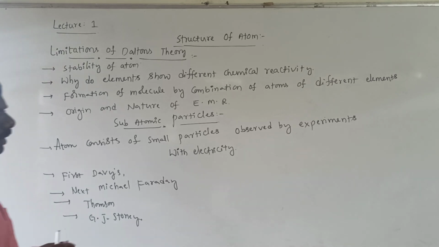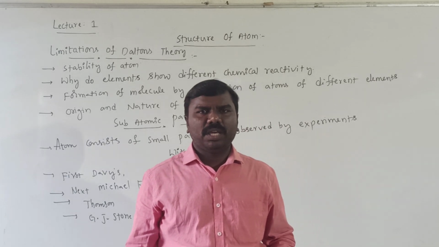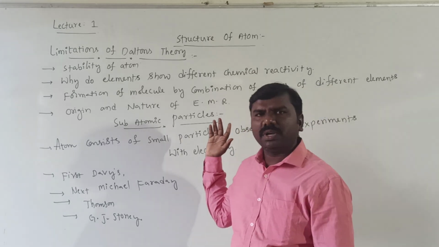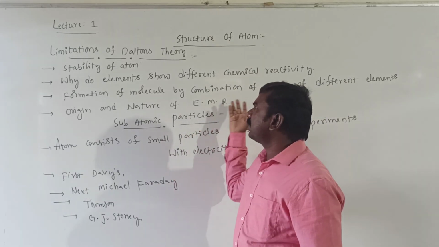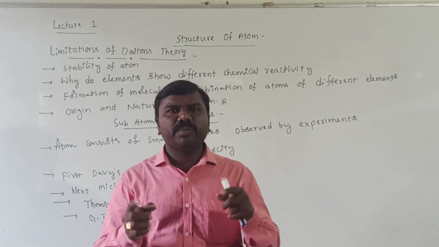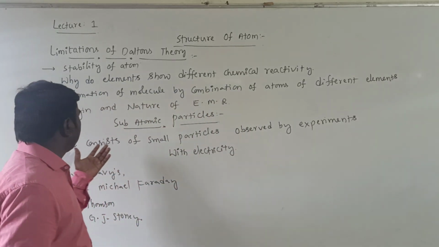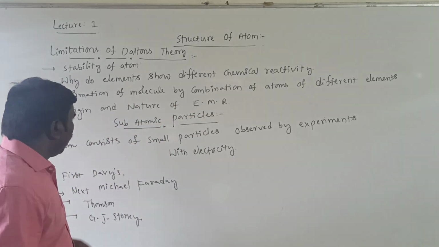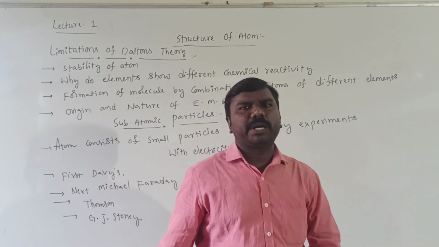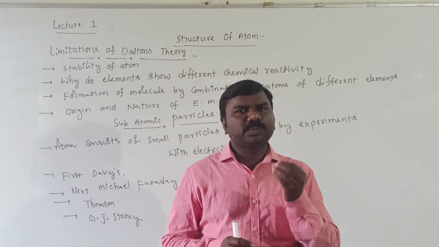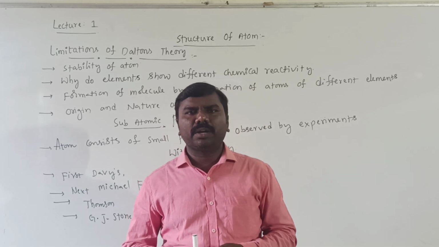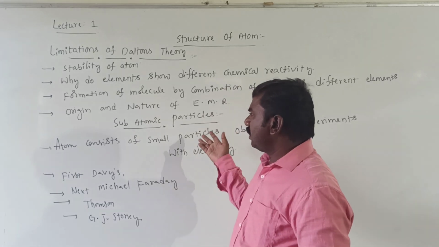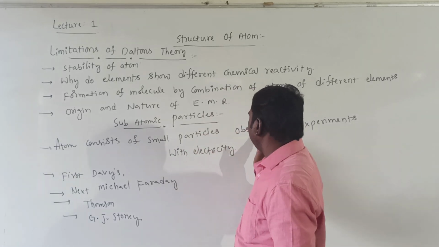Yes, students, these are the limitations of Dalton's atomic theory. In that, the stability of atom was not explained. Why do elements show different chemical reactivity? Formation of molecules by the combination of two or more atoms of the same elements or different elements. Origin and nature of electromagnetic radiation. And the next topic is subatomic particles. Atom consists of small particles like proton, neutron, electron, mesons, neutrinos, like that. Those are called subatomic particles. And atom consists of small atomic particles.